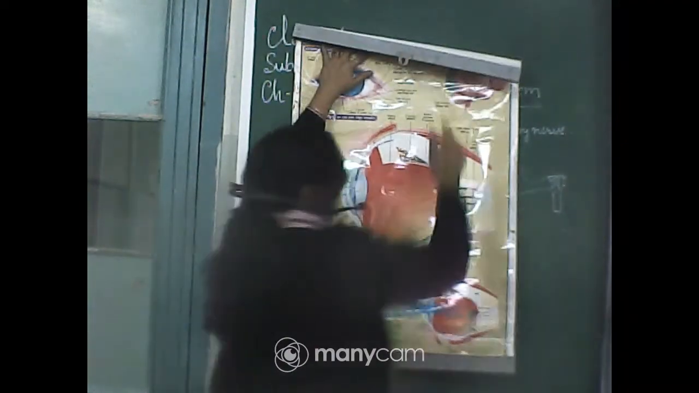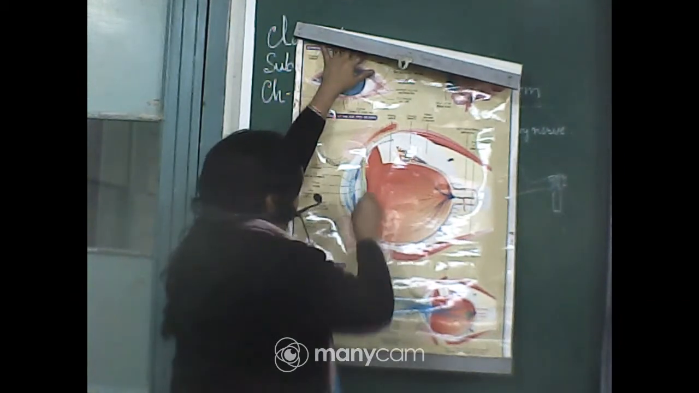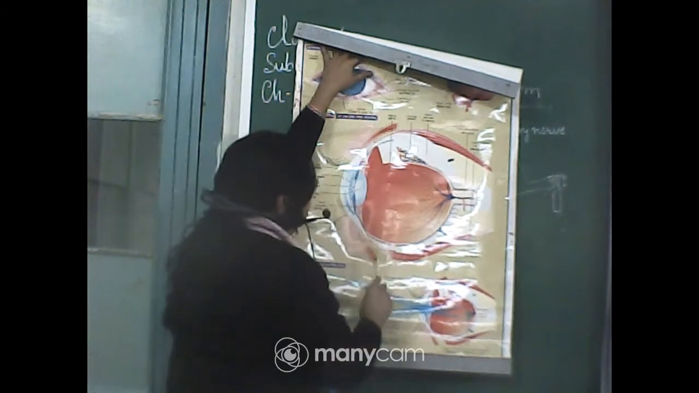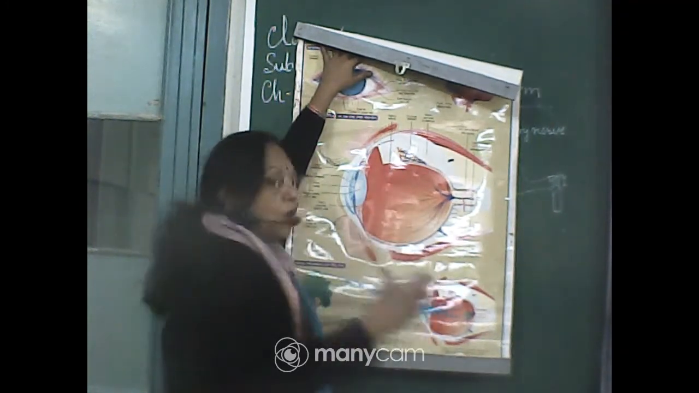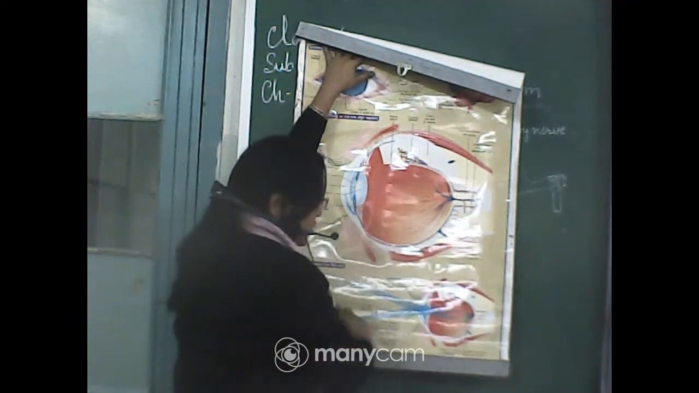So why does our eye not just fall down from the socket of the eye? Because there are two types of muscles, called the ciliary muscles. These muscles are tightly holding the eye. That's why the eye is not coming out from the eye socket.